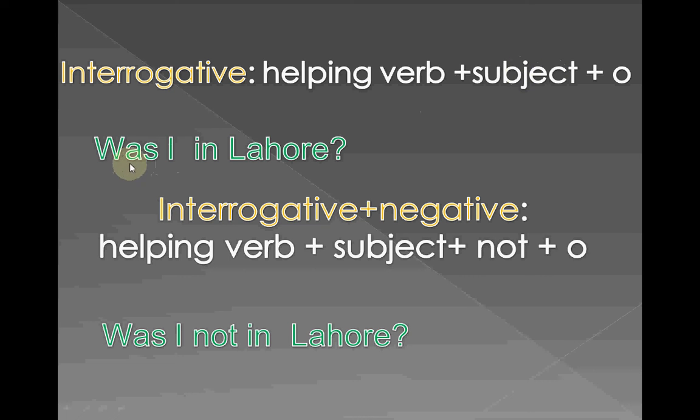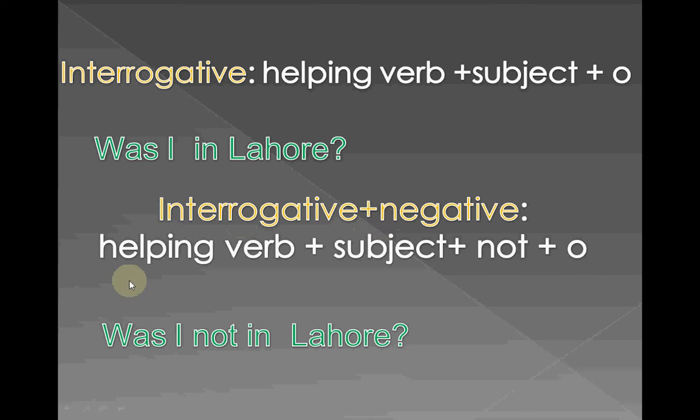Was is a helping verb, I is a subject, in is a preposition, Lahore is an object. Was I in Lahore? Here is the addition of a question mark because I am asking a question. I am doing the interrogative.